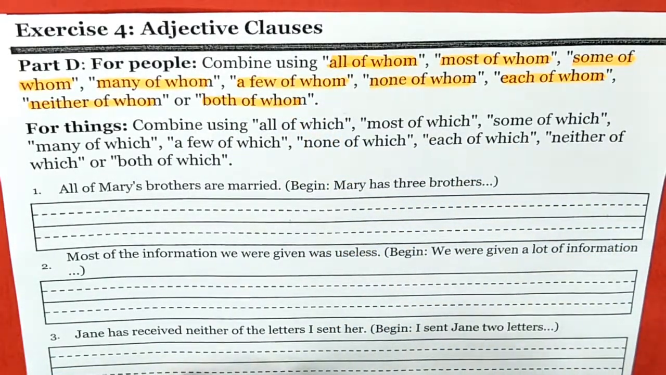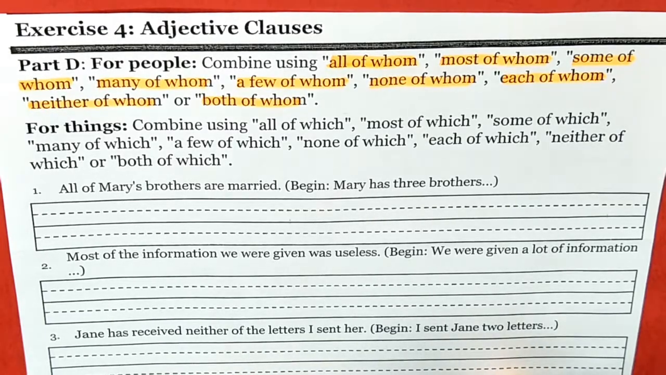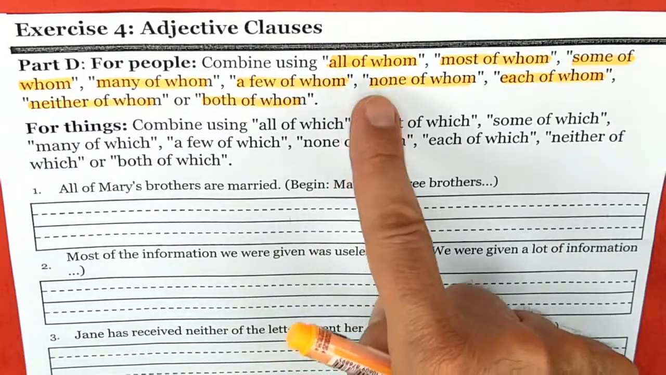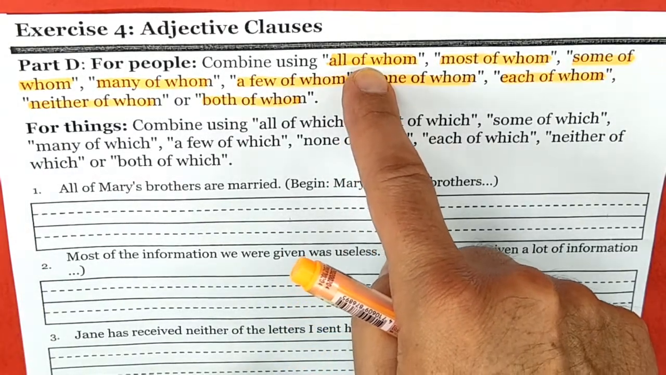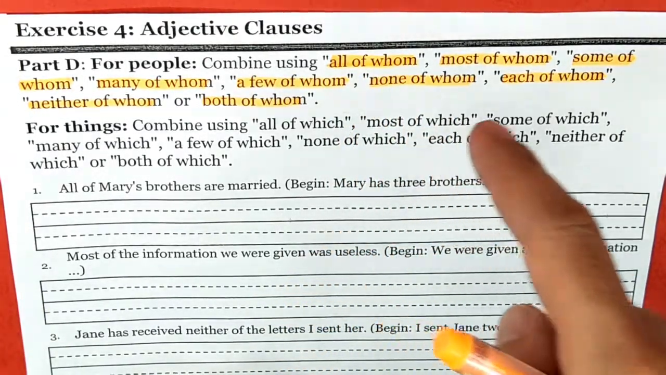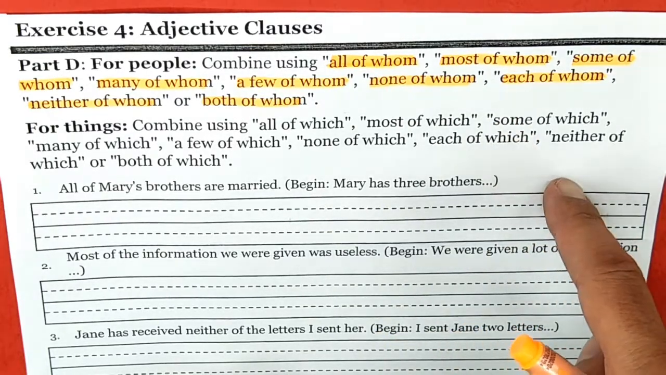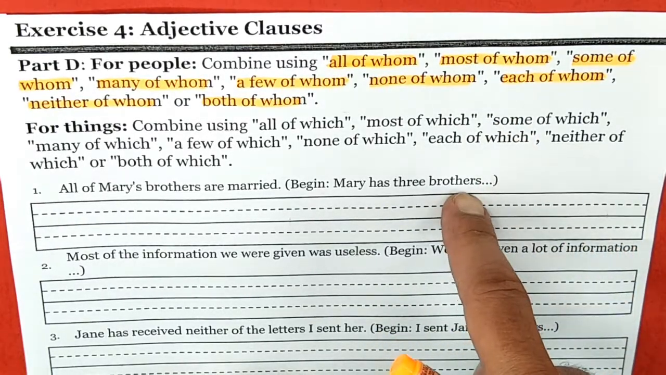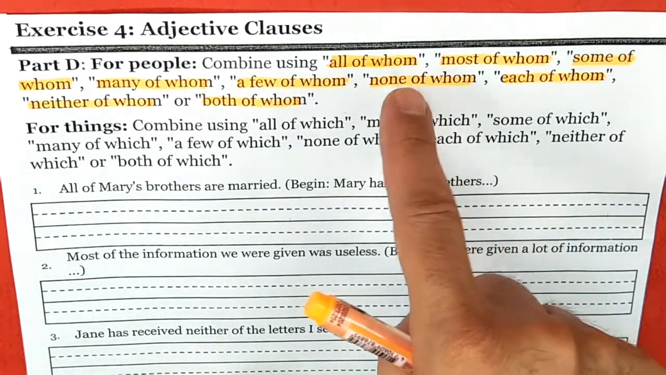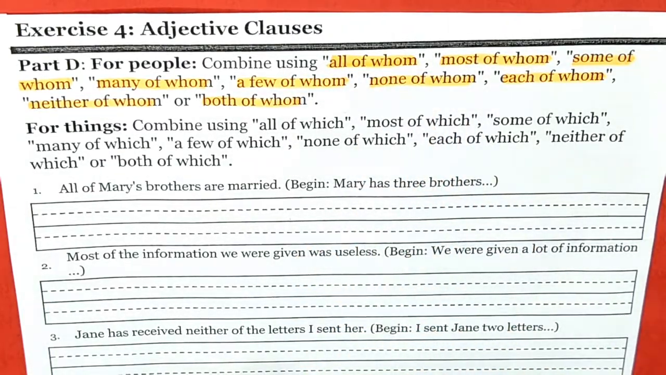You cannot use who. Who is for a subject. Remember, again, we have a preposition of, and a preposition needs an object of the preposition. An object of the preposition is a noun, so we use whom.